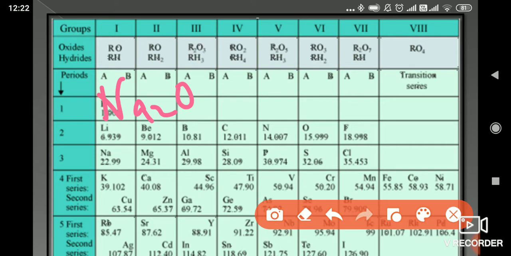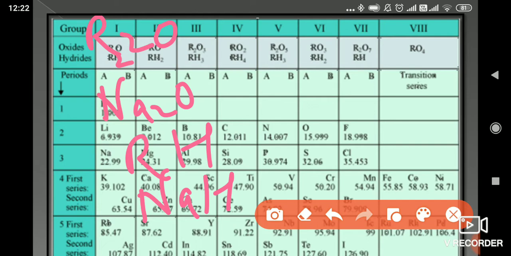For hydrides, the first group has the formula RH. If you take sodium, NaH is sodium hydride. Sodium oxide is Na2O, so it is R2O, as I said, not RO, for the first group. So this is how it has been arranged.